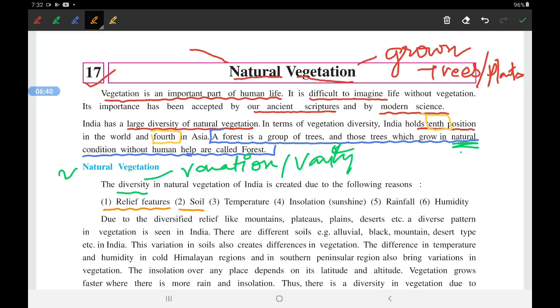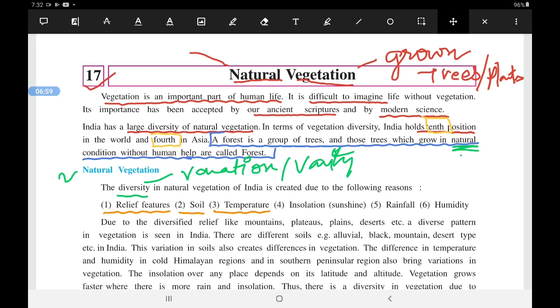Next is temperature. Temperature is also very different. Like temperature in South India will be moderate, but in North India it will be colder. So trees growing in North India will be very different from trees growing in South India. Next, insolation or sunshine.